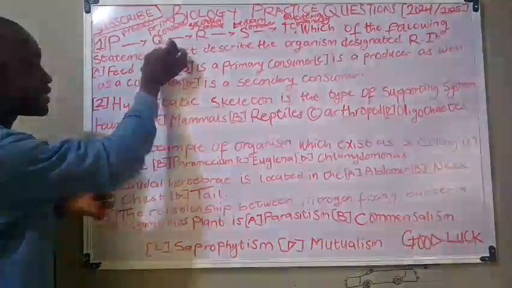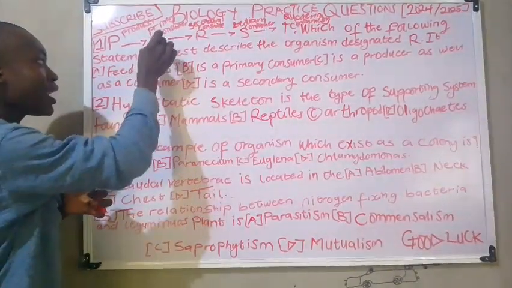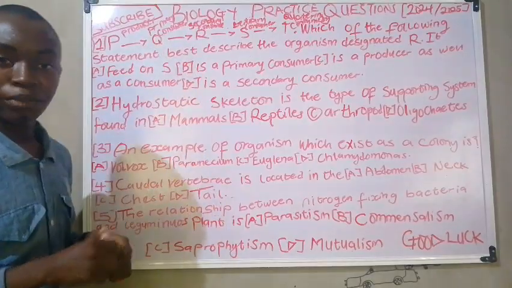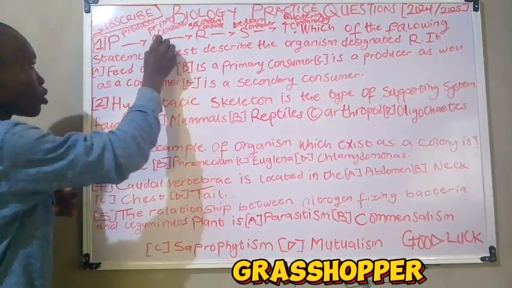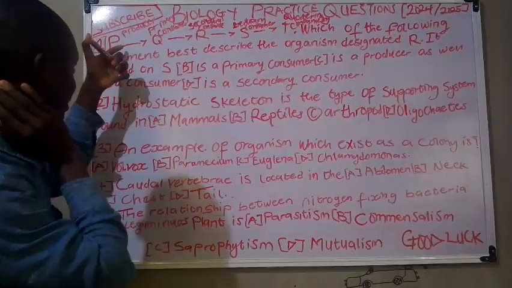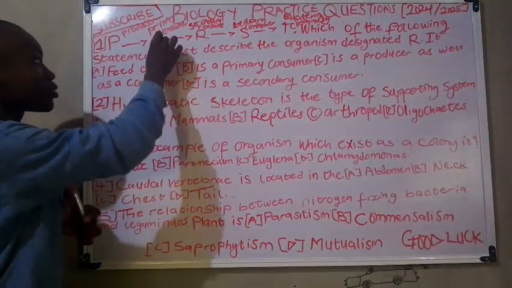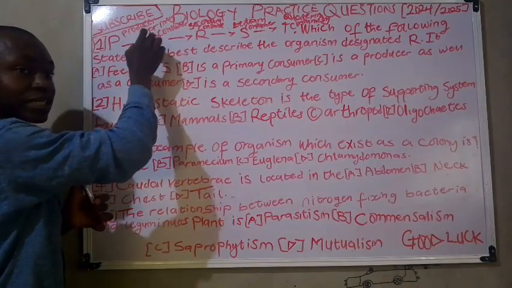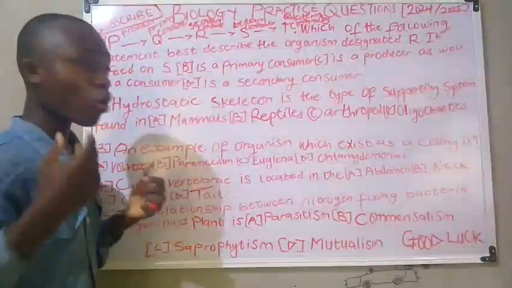Okay, now this primary consumer will depend on this. A typical example of a primary consumer is simply a grasshopper. The grasshopper will feed on the plants, which is named to be a producer. Now, when a grasshopper feeds on this, it is regarded as a primary consumer.